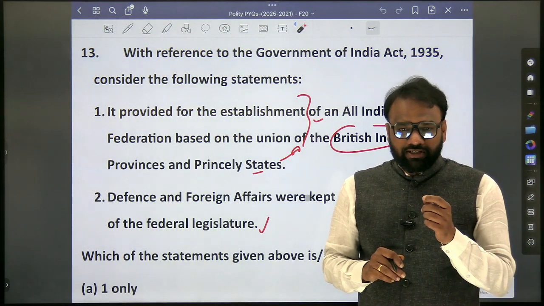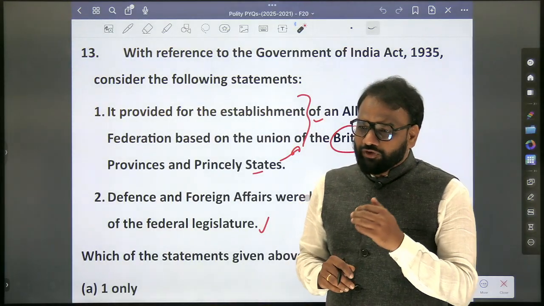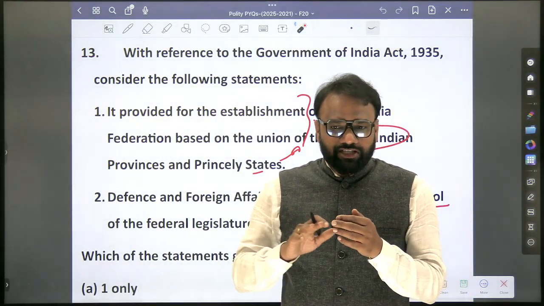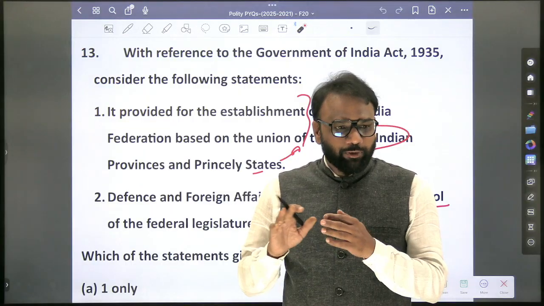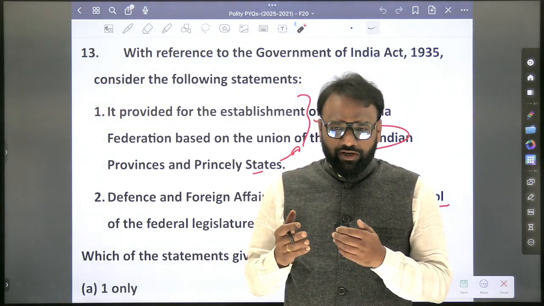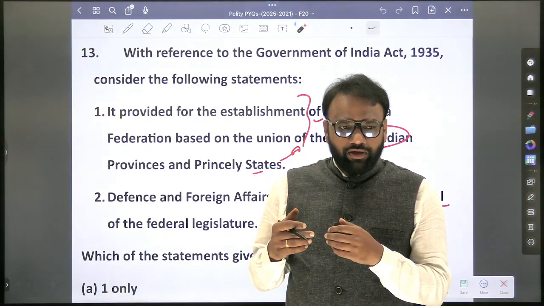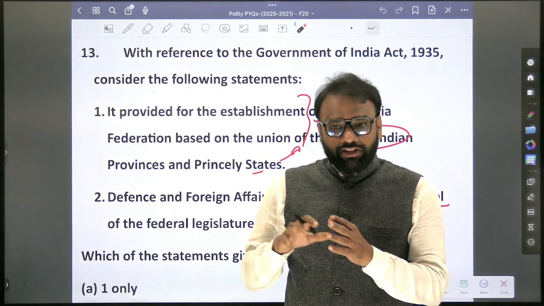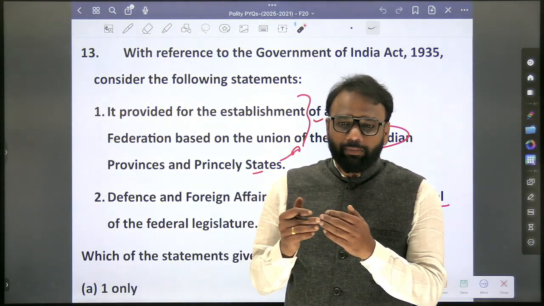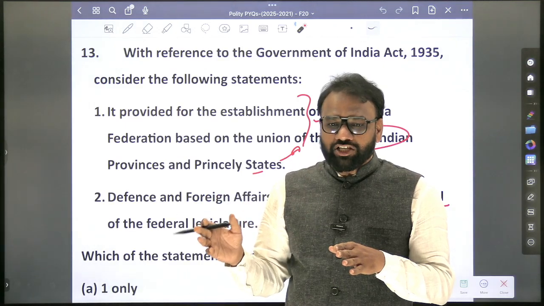See, we have discussed diarchy, right? So diarchy was first introduced through which act? 1919 Act. So diarchy was introduced with respect to what? With respect to provinces. So subjects were reserved and transferred. So in case of transferred subjects, who could make laws? Governor with the consent of the legislature. Without the consent of the legislature, the governor alone cannot make laws. Even if the governor makes laws, the legislature can challenge the governor.